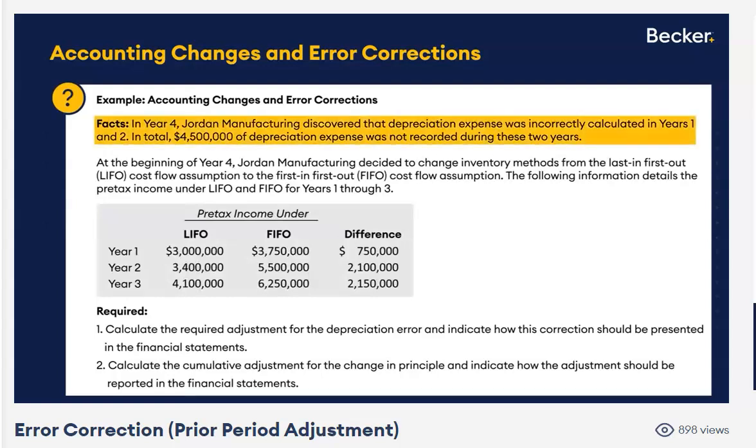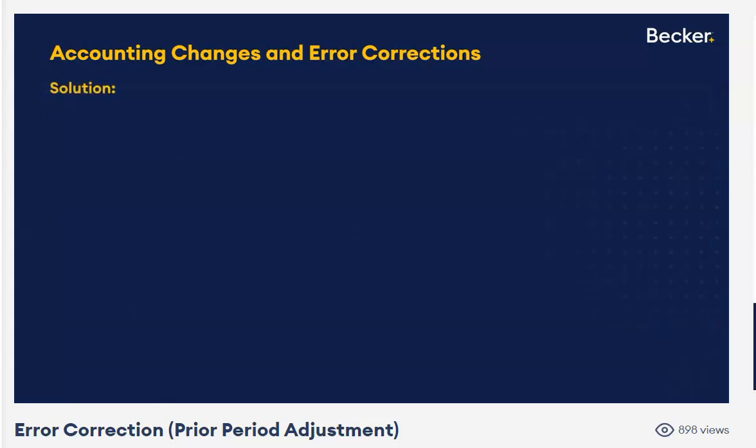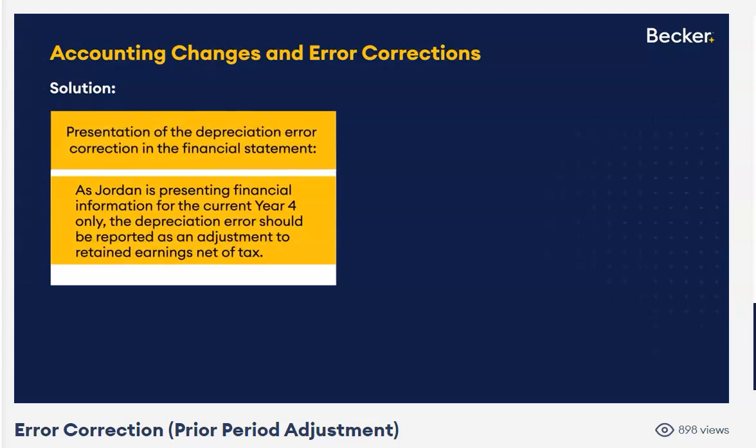Okay, now we have an excellent example of accounting changes and an error correction. Let's pretend we're only showing 1 year, year 4. We'll make it 2024. That's the only year they're presenting financial statements for. So here are our facts. And by the way, the tax rate is 40%. In year 4, Jordan Manufacturing discovered that their depreciation expense was incorrectly calculated. Stop right there. Whenever you have a mathematical error, you think, hey, that's an error correction, PPA, prior period adjustment. We're going to adjust beginning retained earnings net of tax. Well, they made this error back in 2021 and 2022. We're not showing either one of those years. So the only way to fix the problem is to adjust beginning retained earnings for the year we're showing, 2024.